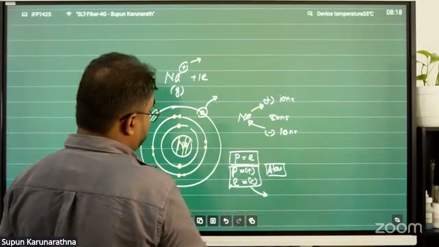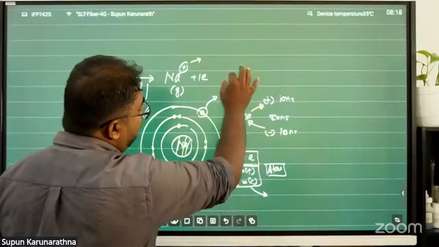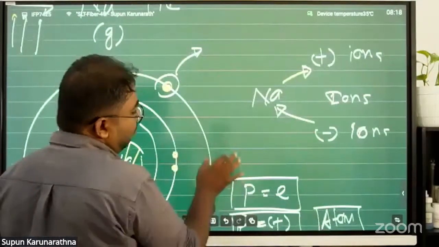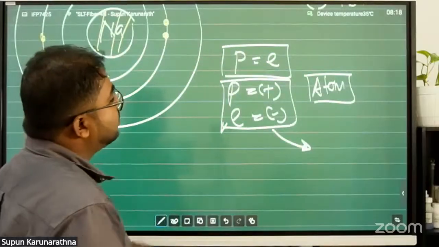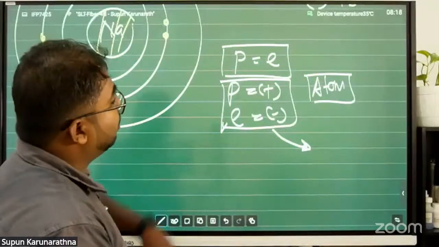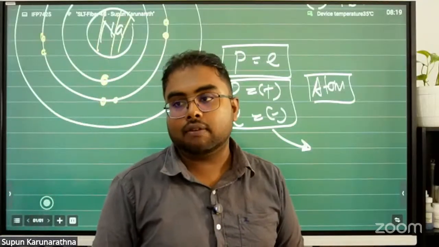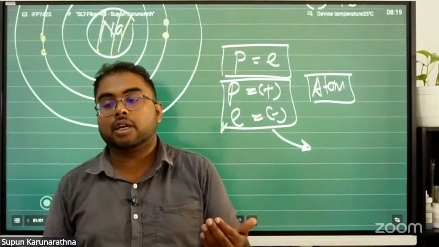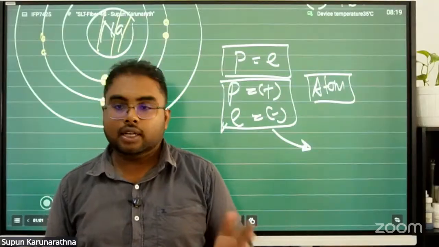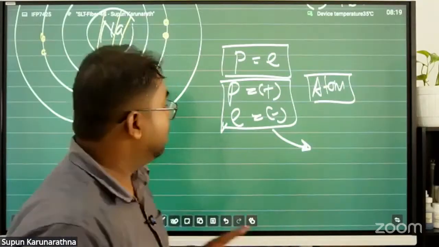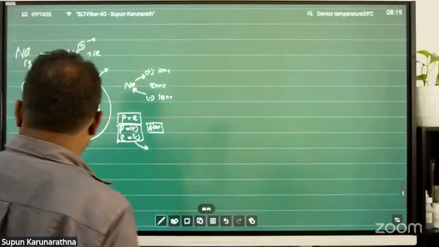In that situation, the number of electrons is higher than the number of protons, and it becomes a negative ion. So there are two types of ions, positive ions and negative ions. You want to understand this, right? Anyway, let's come to our lesson.